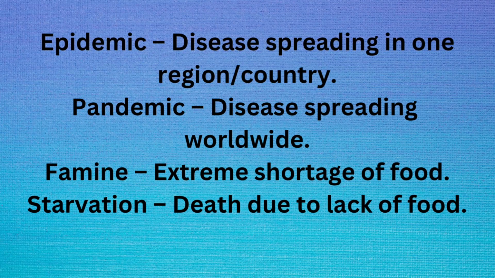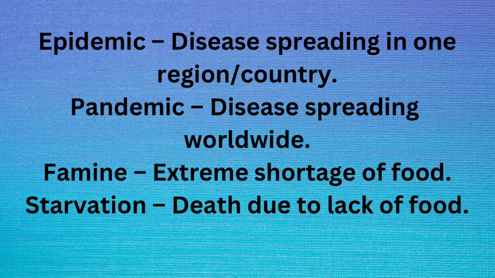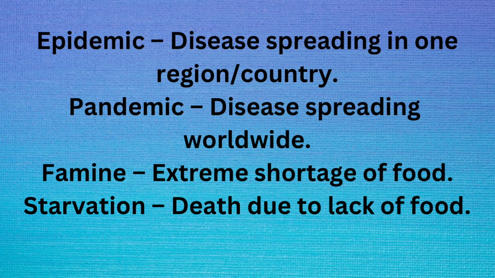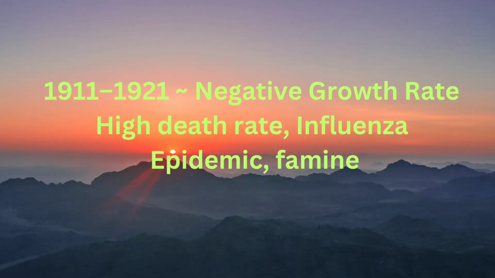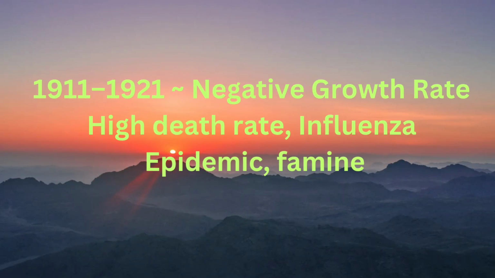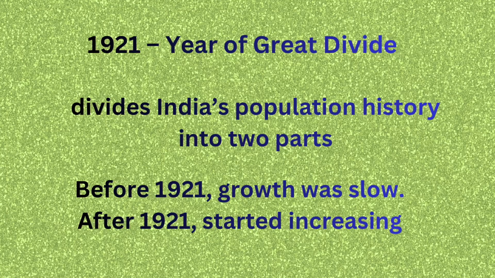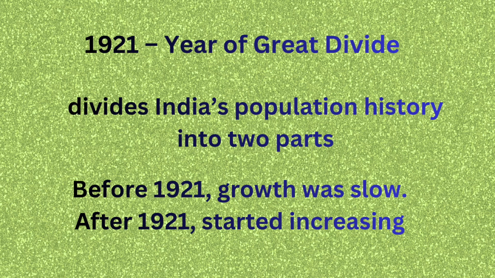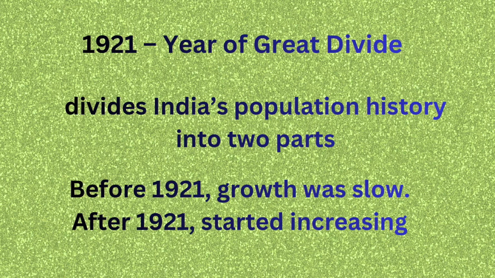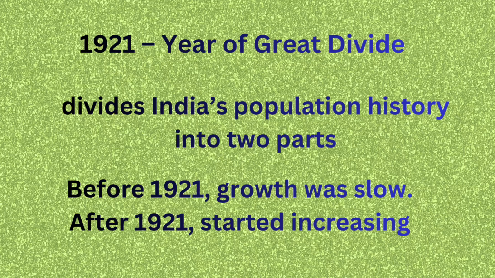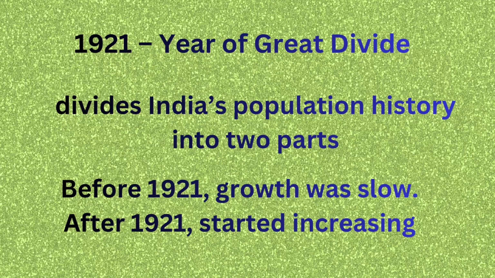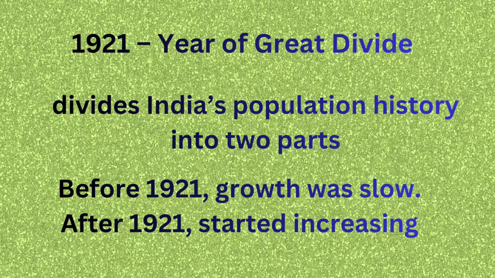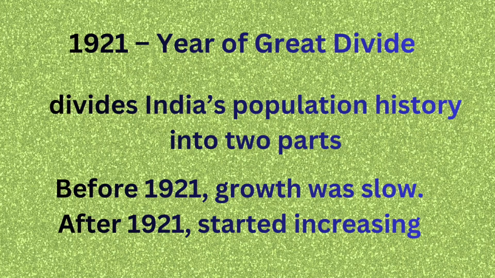Because of these problems, many people died early, so even though the birth rate was high, the population did not grow much. Between 1911 and 1921, India's population growth was even negative. The year 1921 is called the year of the Great Divide because it divides India's population history into two parts. Before 1921, growth rate was slow. After 1921, population started increasing steadily.